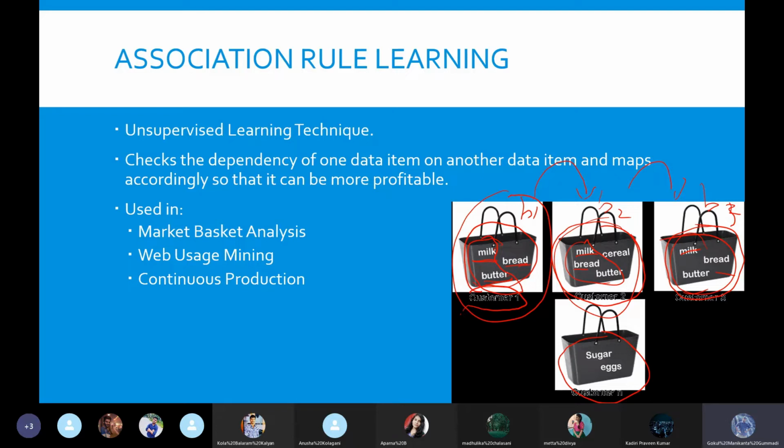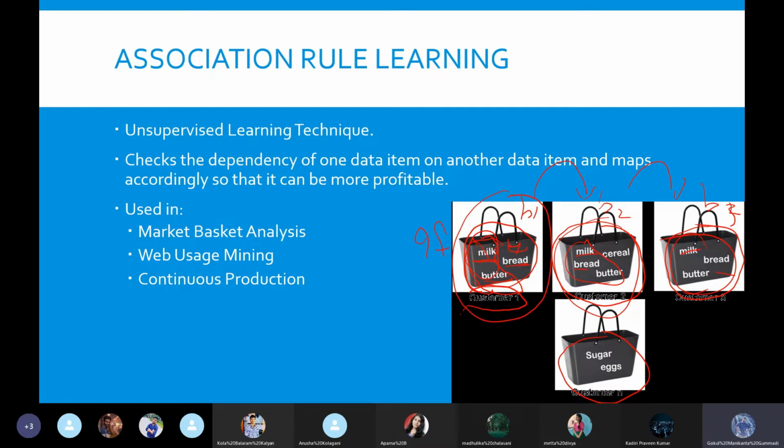How to write the association rule here is: if milk and butter, then bread. That means if a person comes to buy milk and butter, then we need to promote bread to him. That is the association rule here.